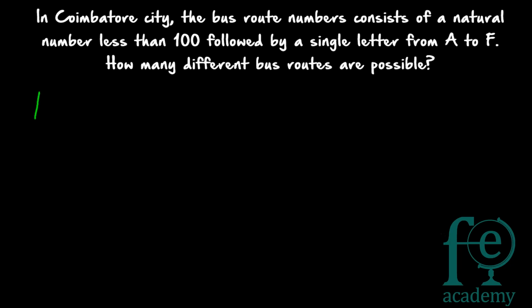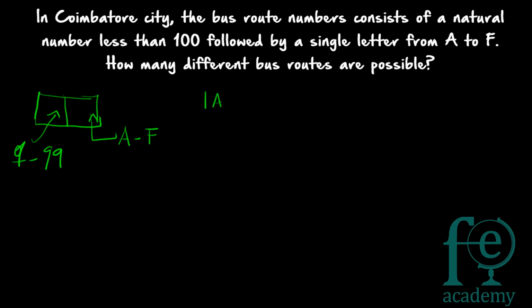The bus routes are given numbers, and these bus route numbers consist of a natural number followed by a letter from A to F. So first we will be having a natural number less than 100. That means it will be from 1 to 99. And then the second is a letter from A to F, any letter from A to F.